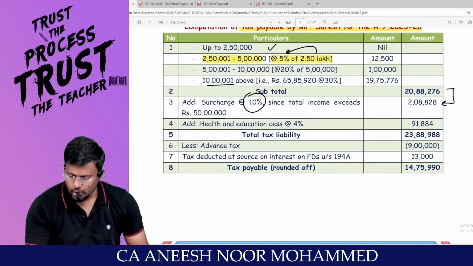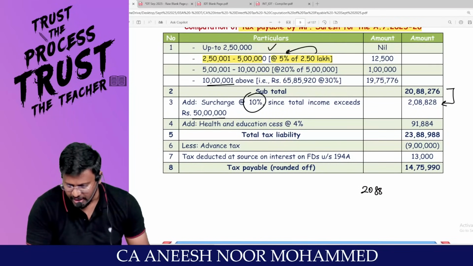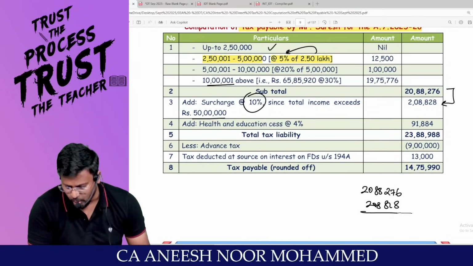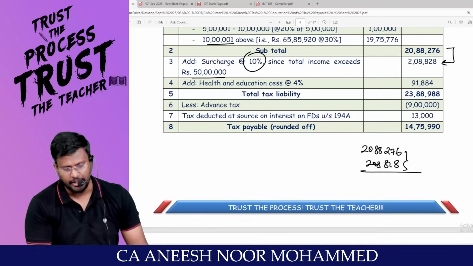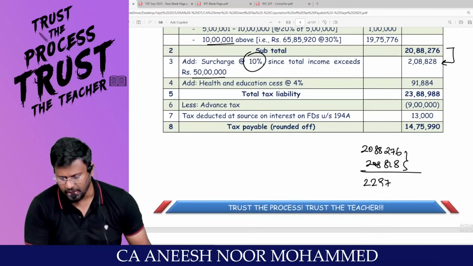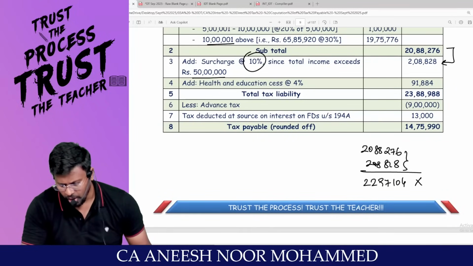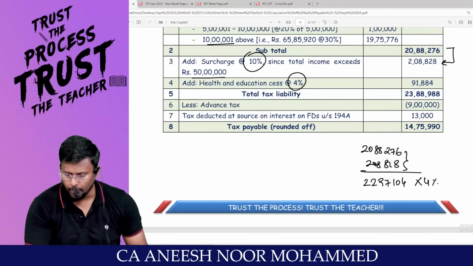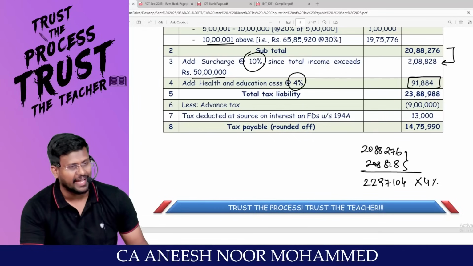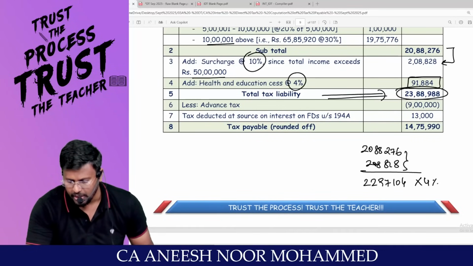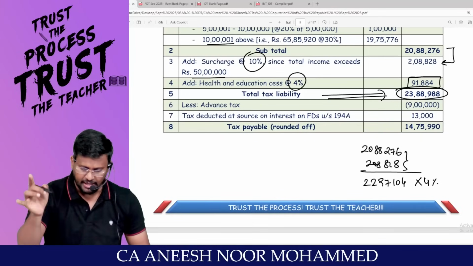So 20 lakh 88,276 plus 2 lakh 8,828. What is the subtotal you are getting? 22 lakh 97,010, into 4% health and education cess. What is the 4%? 91,884. Total tax liability 23 lakh 88,988.